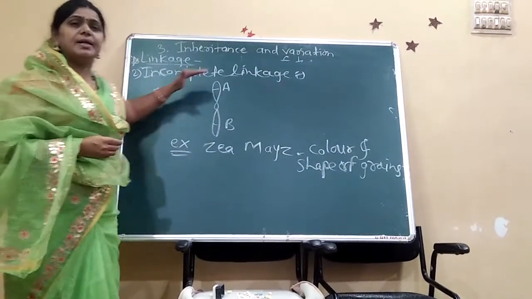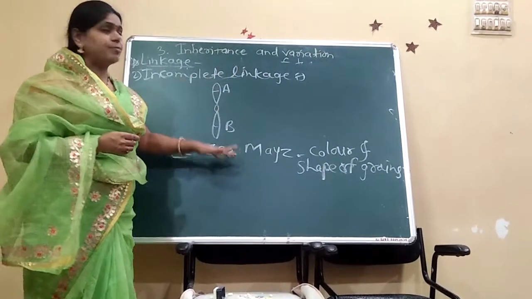This is incomplete linkage, the second type of linkage.